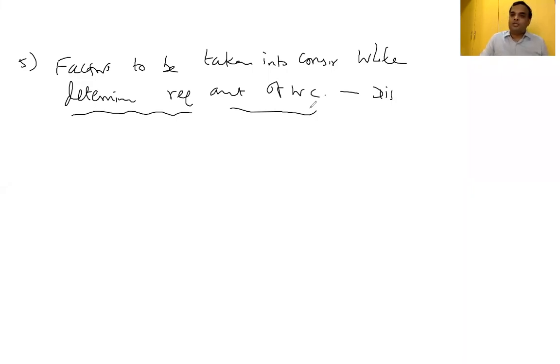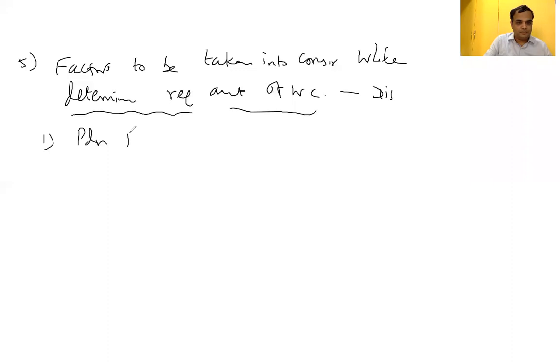Just like that, we can't fix the working capital requirement. While solving the problem, as I told you, if you are an auditor or chartered accountant and the client is coming and asking how much fund I need for the purpose of working capital, first you should have knowledge of the business. Thereafter, what all will come under current assets and what all will come under current liabilities. Estimated current assets minus estimated current liabilities is equal to the required amount of working capital. Here, what are all the other factors to be considered before you fix the working capital? First one,